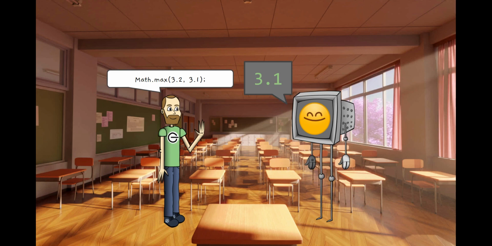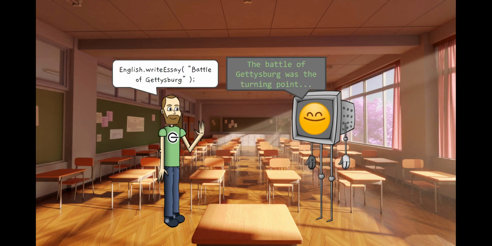So you might say, okay, for my math class, I need to find the max number, and I have this list of numbers. I have 3.2 and 3.1. And as you go throughout your day, you will move to different classes, and you might go to your physics class and you might need to do something like calculate force, in which you then would have two inputs for that. Or you might go to your English class, in which you have to write an essay, and then this would not even be numerical data. This would then be like English, those string literals again.